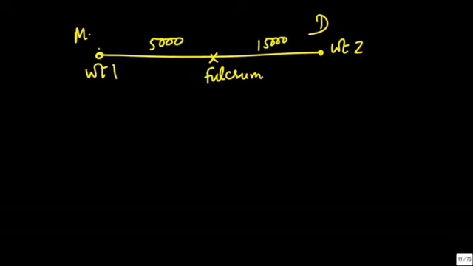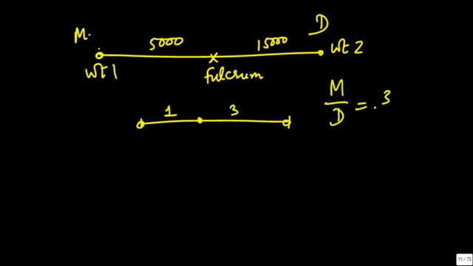This weight has to be bigger to balance it or that weight has to be bigger? Left has to be bigger or right has to be bigger? Imagine a seesaw with this distance is 1 and this distance is 3. Which side do you need higher weight to balance it? Left side or right side? Left side. So what would be the ratio of these weights? 3:1. So that means managers to directors will always be in the ratio 3:1. So 75% will always be managers and 25% will always be directors.